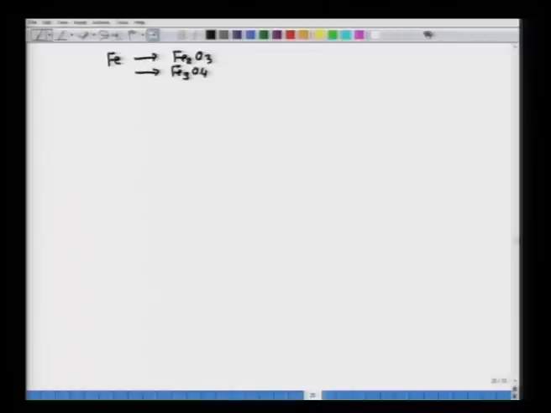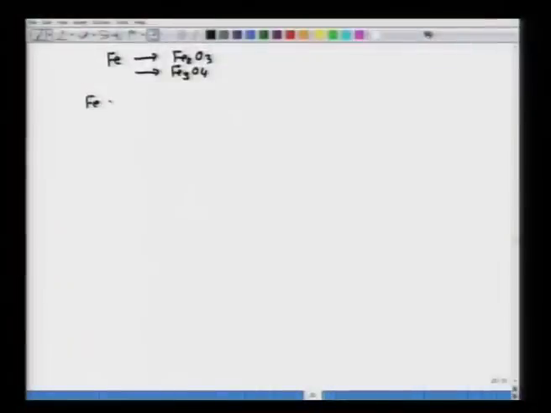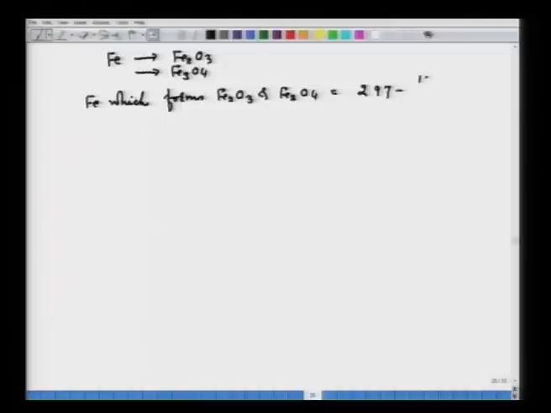Now, we have to know how much iron is remaining, because some iron has gone to the formation of FeS. So, the iron which forms Fe2O3 and Fe3O4 will be equal to the total iron, 297, minus 157.16, the FeS amount, divided by 88, into 56.